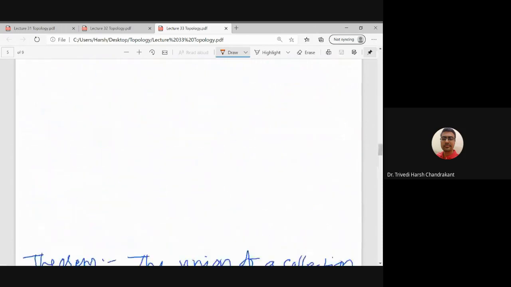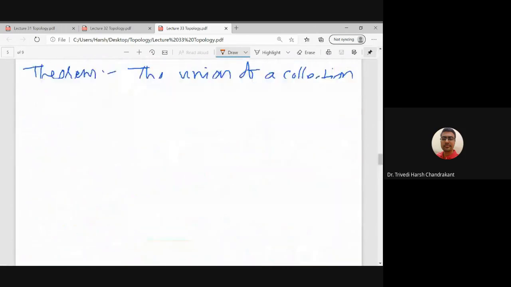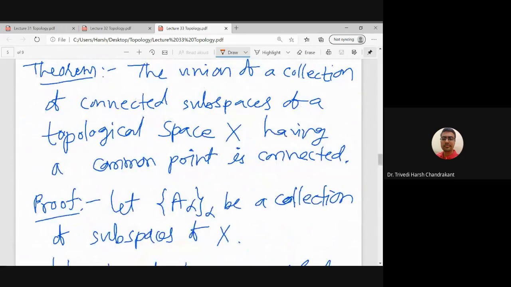So first of all, we are assuming again in this theorem that X is disconnected.